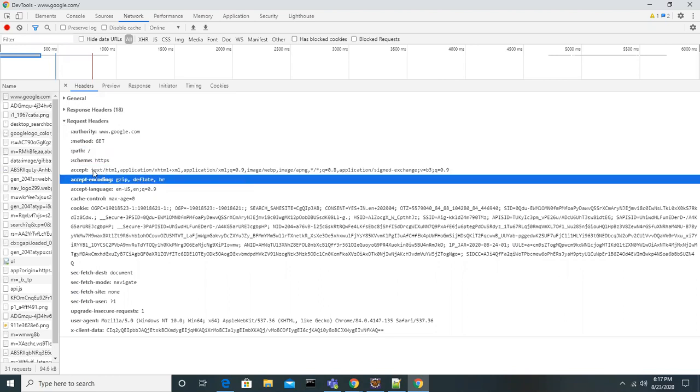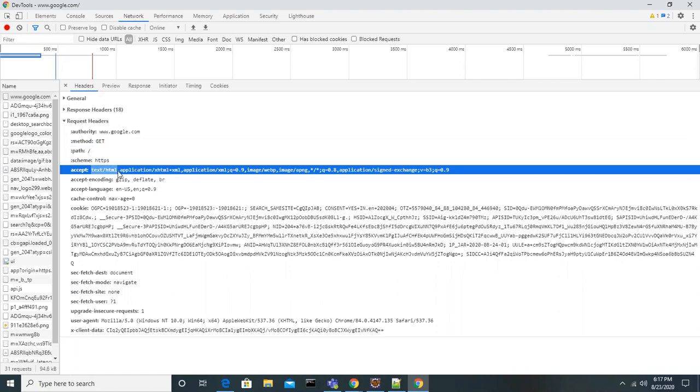That means we are saying that if you are sending information, I will accept only these kinds of data, whether text/html or application/html. If you don't specify this, or if you specify that you don't accept images, you won't get images in the browser, and it cannot display them.